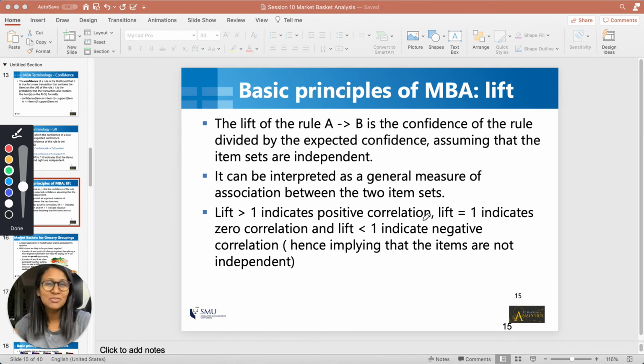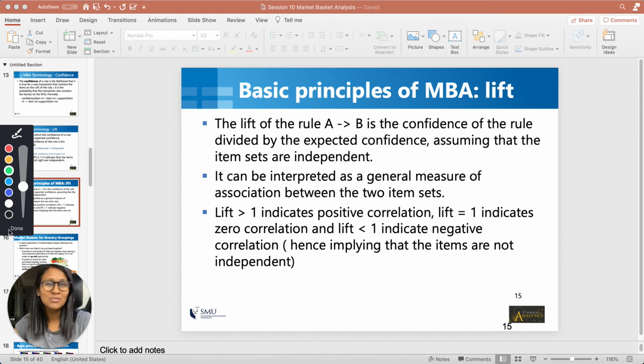Because if you find brand A in a basket, you will not find brand B in most situations. For any kind of substitutes, if you're buying an iPhone, the chances of buying a Samsung phone in the same transaction are pretty low, and that is why substitutes always have a lift of less than 1.